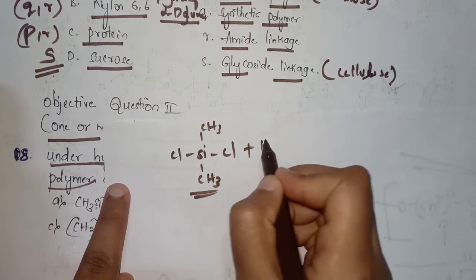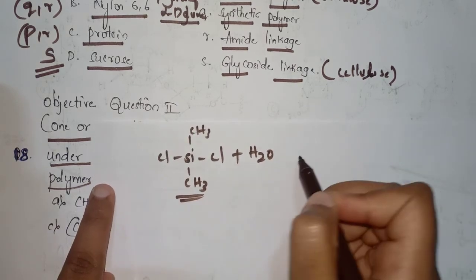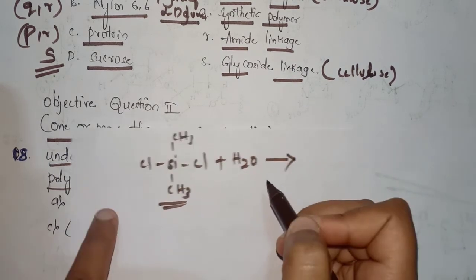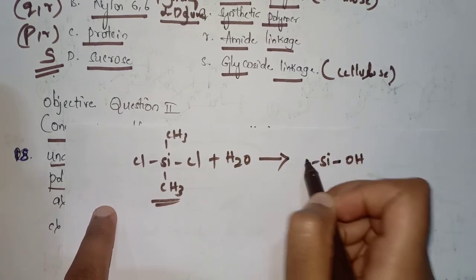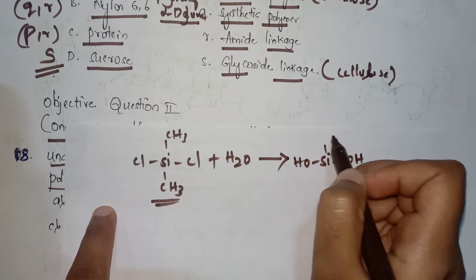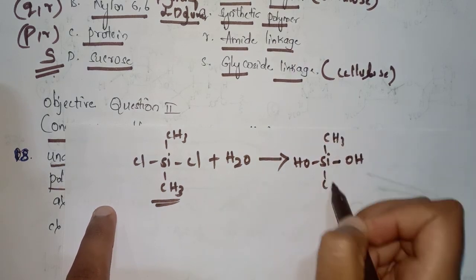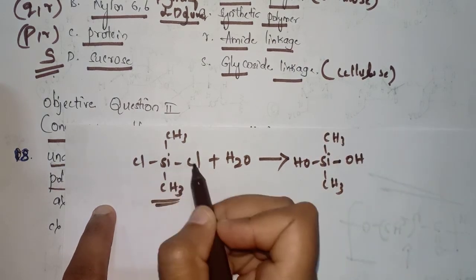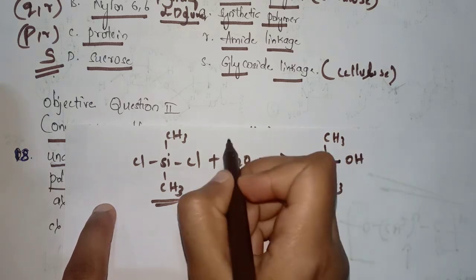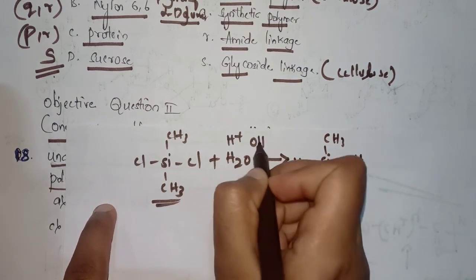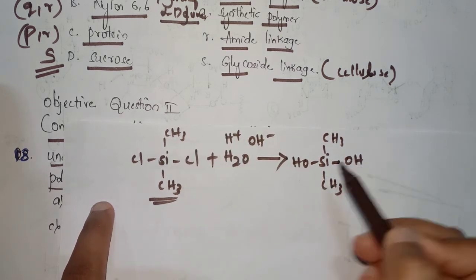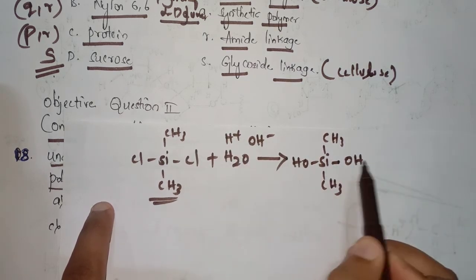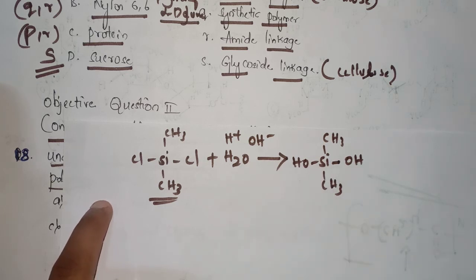When it undergoes hydrolysis, we will obtain a structure like this. See here, Si with OH, OH, CH3, CH3. Here the Cls are replaced by OH. Here this consists of H+ and OH-, so it is removed in the form of HCl and replaced by OH and OH. We obtain a structure like this.